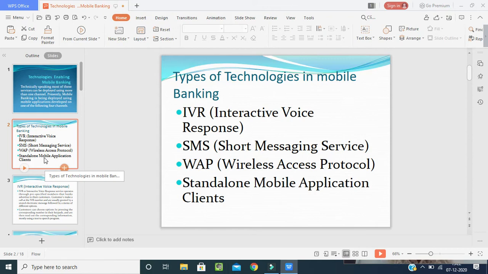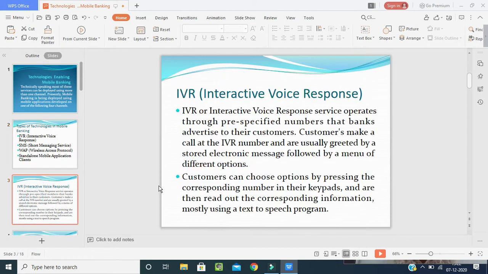In depth, we will learn how it works and what is the use of these four technologies used in mobile banking by the bankers. Let's start with our class. The first one is IVR, interactive voice response.